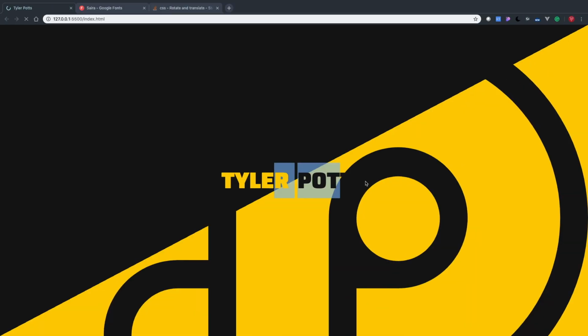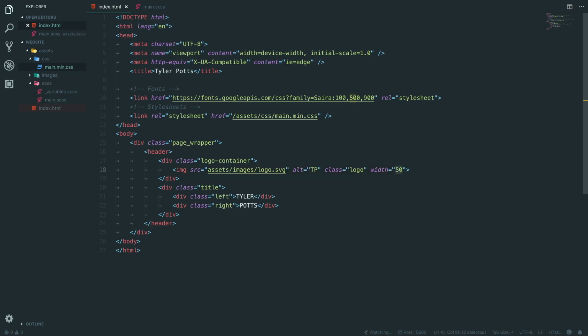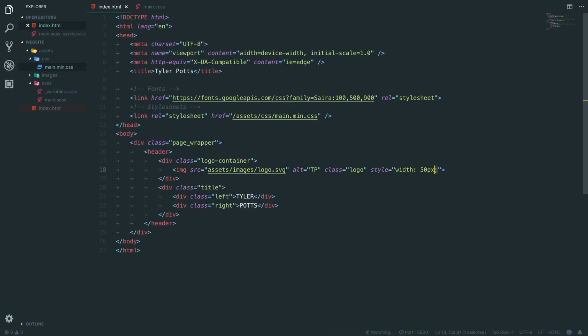So if I say width 50, we refresh. Hey, it's up there and it's glory. Okay. Once we say style width 50 pixels. Hey, it still works. Okay. Just making sure I exported the SVG correctly, because sometimes if you change your width and stuff in this, it won't change if you've exported it incorrectly.